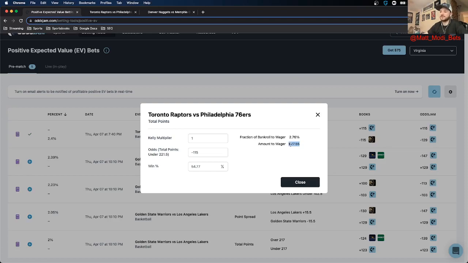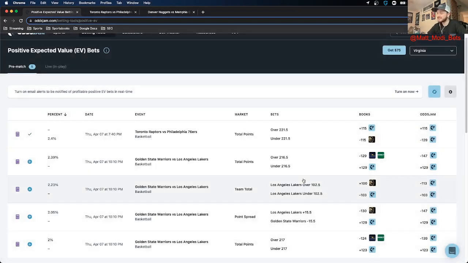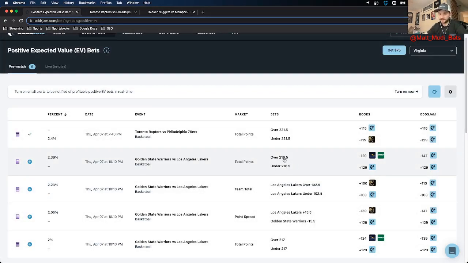So I follow this pretty religiously, but if I find a really tight market, like this one's 14 cents, that's a really tight market. We consider that Load City. I actually doubled my wager on this, and you always round up or down, so I bet 60 on this one because it's a Load City bet. So that's how you look at the OddsJam positive EV page.